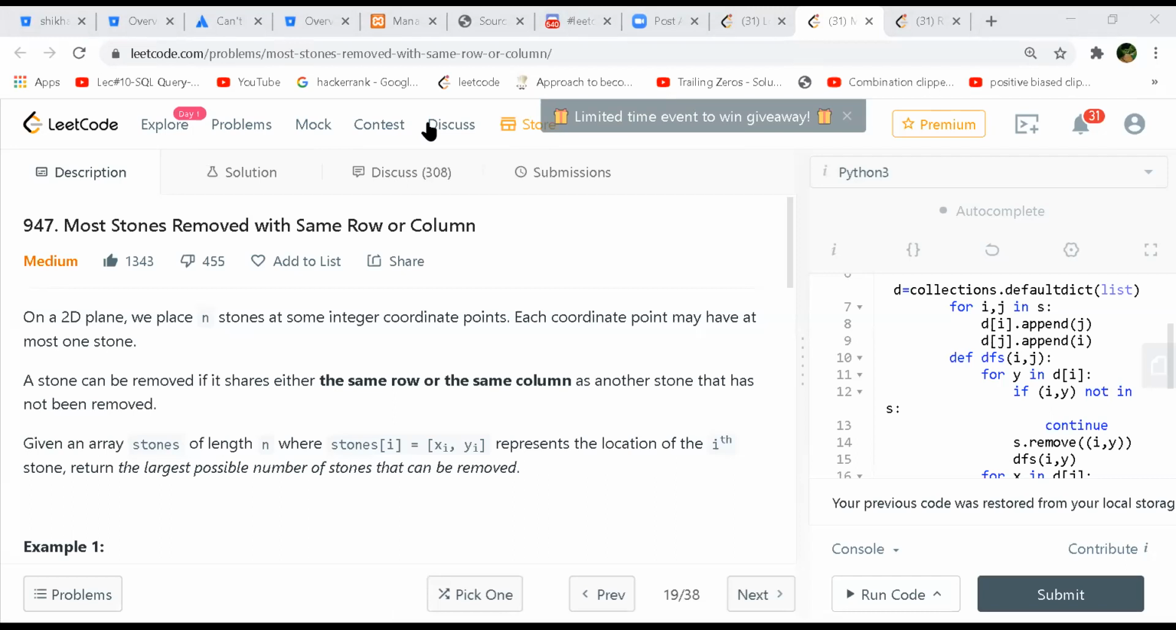Yeah, and we can start the next one, right? Yeah. So, more stones removed from the same row or same column. We are given a 2D plane and we have n stones at some integer coordinates, and each coordinate has at most one stone. A stone can be removed if it shares either the same row or the same column with another stone that has not been removed. An array of stones of length n is given, where stones[i] is the xy location of the ith stone. We have to return the largest possible number of stones that can be removed. More of an island problem, it looks like.